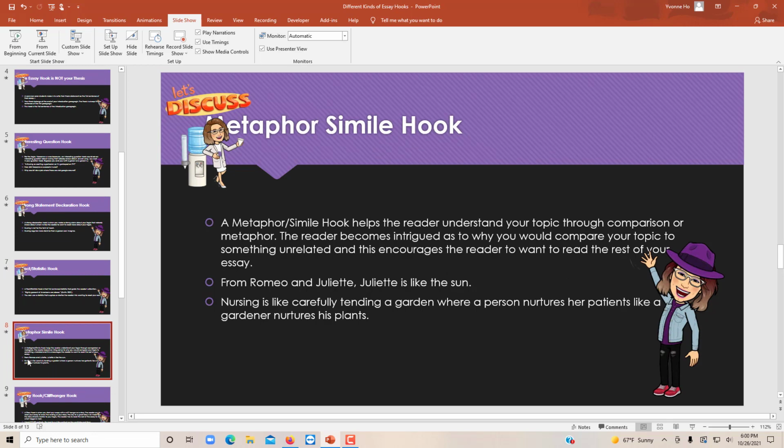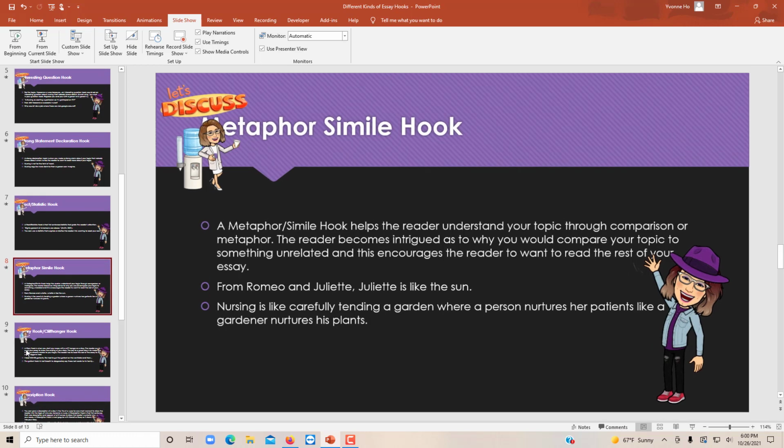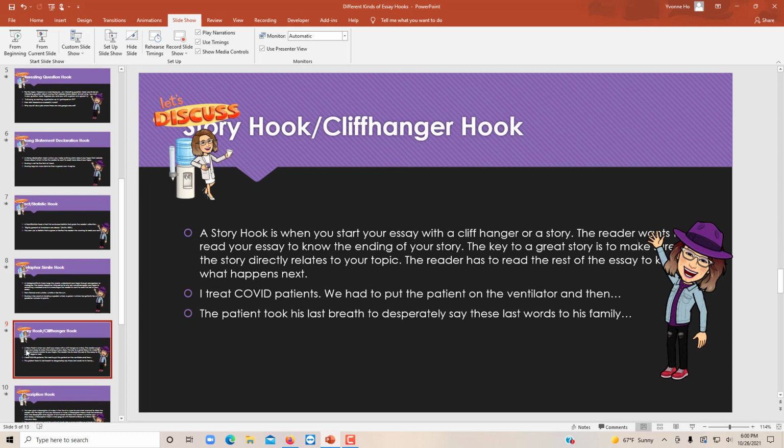Metaphor. You can compare the first sentence of the topic to some other topic, and therefore the reader wants to know why. So here's an example from Romeo and Juliet. Juliet is like the sun. Nursing is like carefully tending a garden, where a person nurtures her patients like a gardener nurtures his plants. And so the reader wants to know why you made that comparison, to read your story.